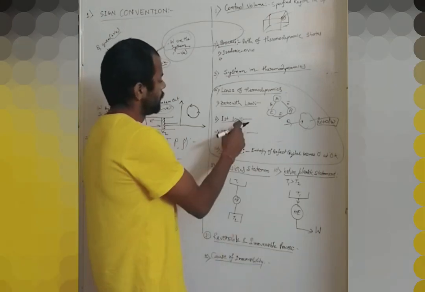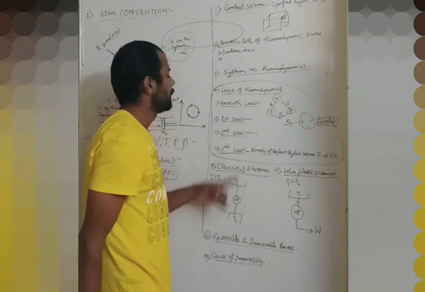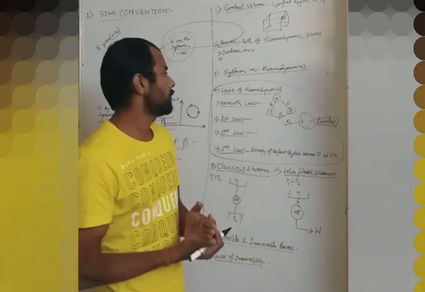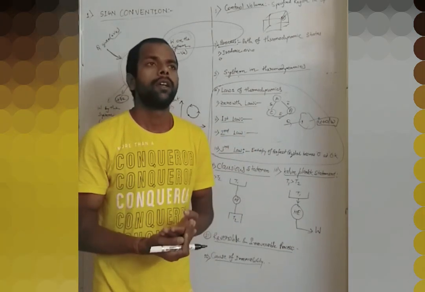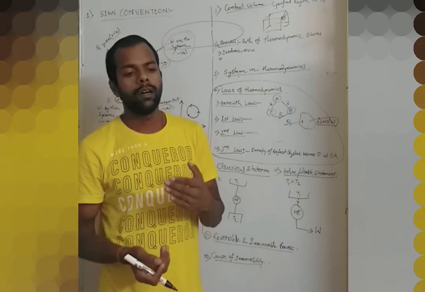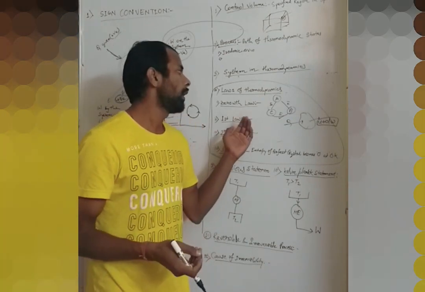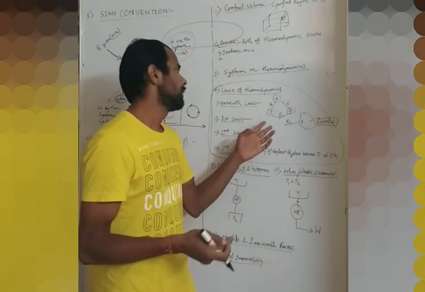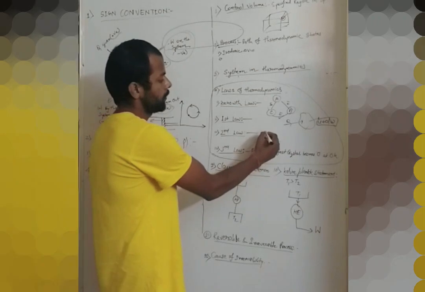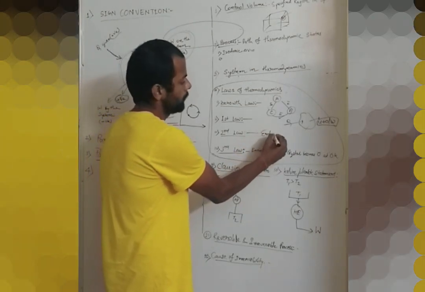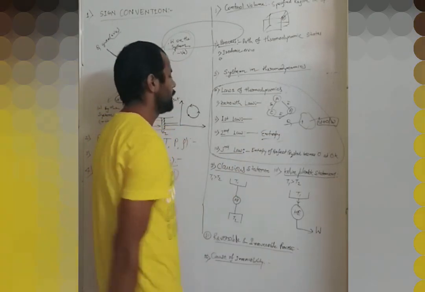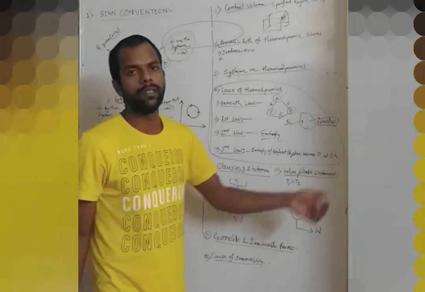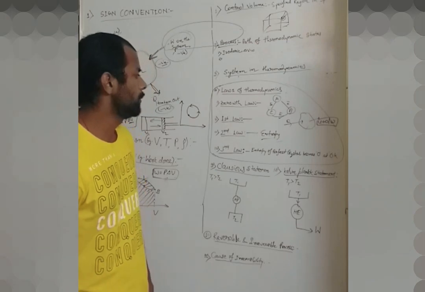Okay, but from the first law of thermodynamics we don't get an idea in which direction energy changes take place; the first law gives the concept only about what happens to the energy. The direction of energy change is defined in the second law of thermodynamics. So the second law of thermodynamics gives the concept of entropy, and the third law of thermodynamics says the entropy of a perfect crystal becomes zero at 0 Kelvin. This is the statement of the third law of thermodynamics.